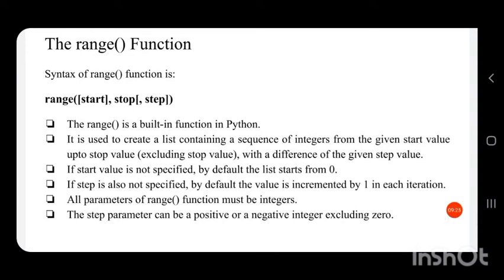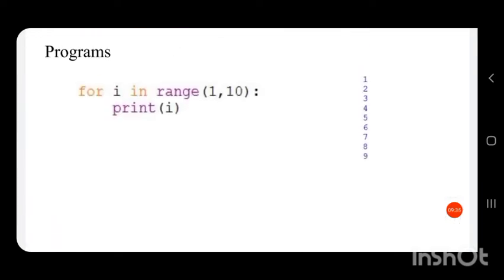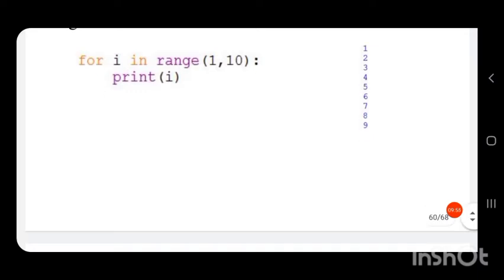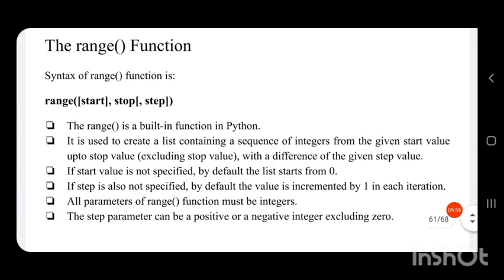So here start is 1, stop, then step is also there. Here we have given only start and stop, so step is considered as 1. So the first value will be 1, second value will be 2. Likewise the value is increased by 1. If I have given the step as 2, then the first value will be 1, then the next value will be 3, then 5 and so on. That is, the values are increased based on the step.